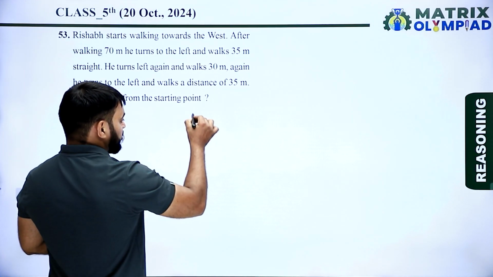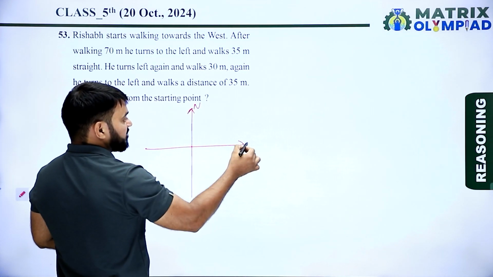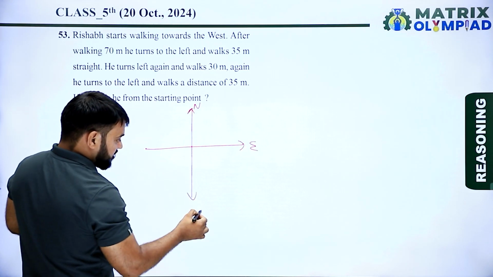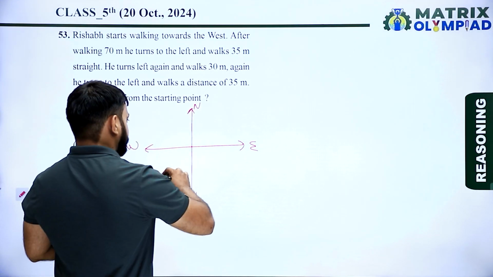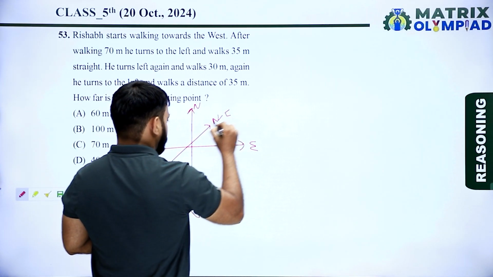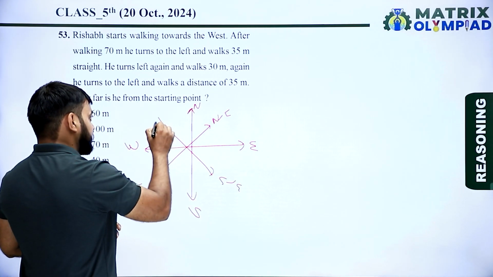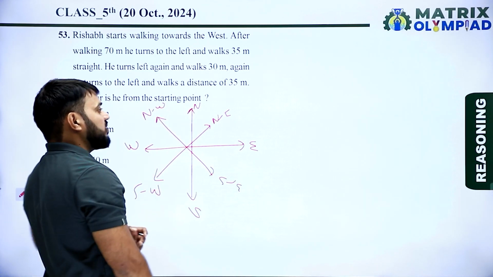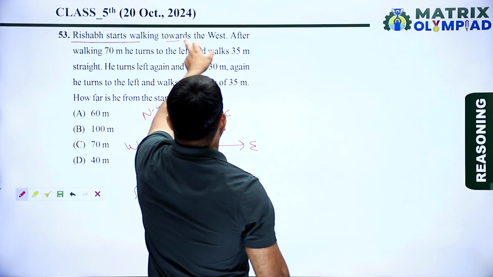Before starting this question, we should know that there are 4 main directions. This is north, this is east, this is south, and this is west. And there are 4 cardinal directions: this is northeast, this is southeast, this is southwest, and this is northwest. Now according to the question, Rishabh starts walking towards the west.